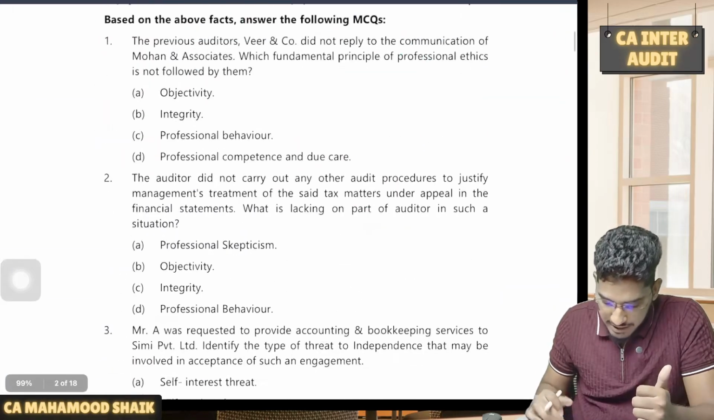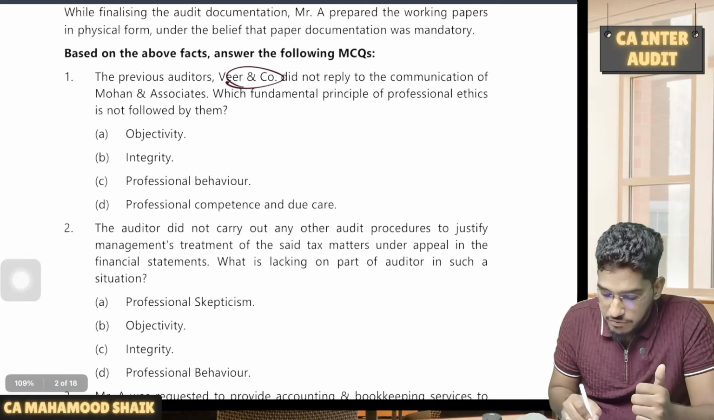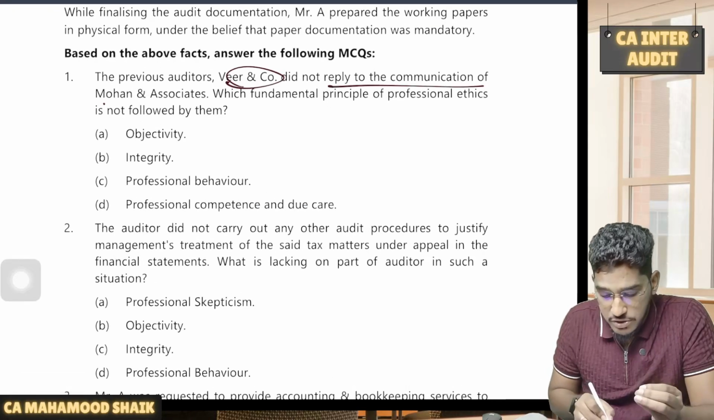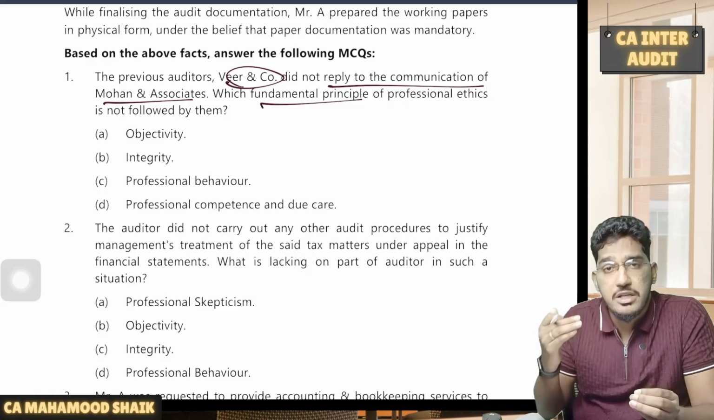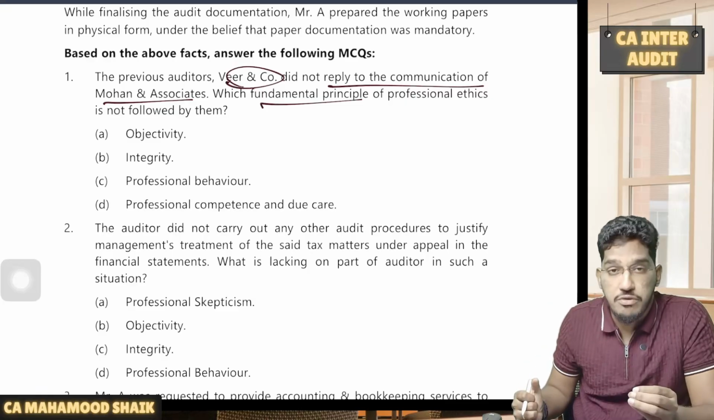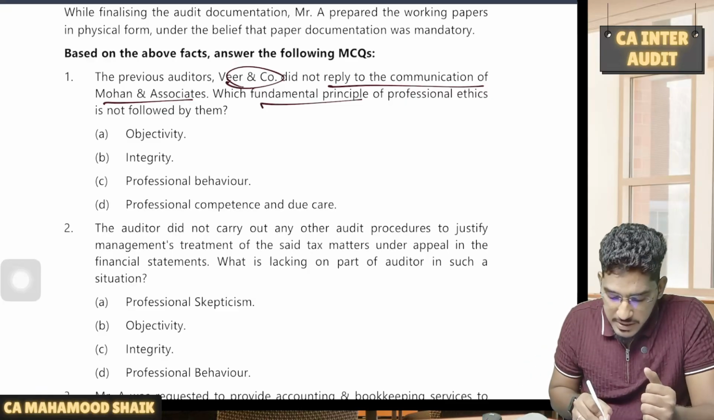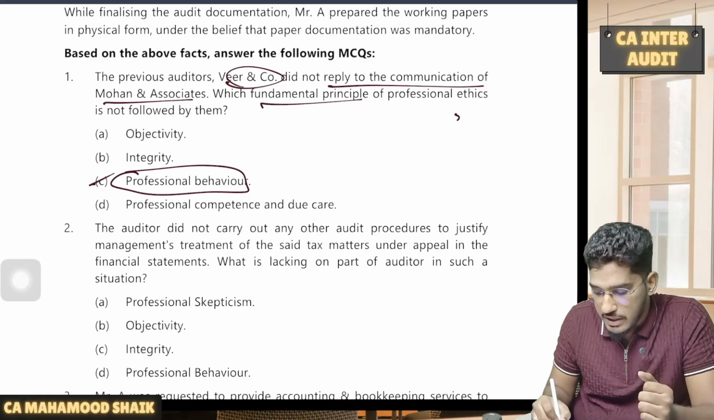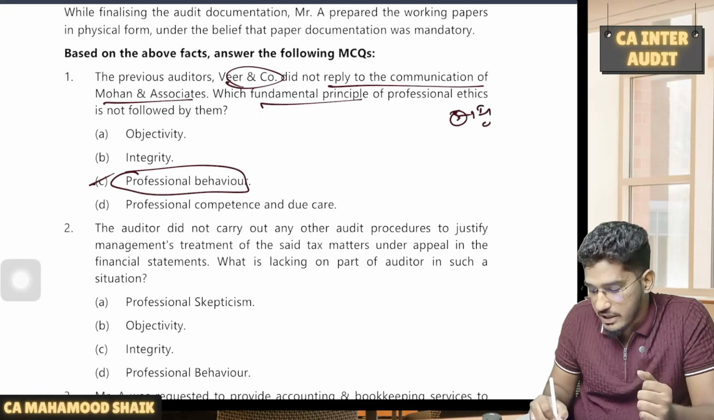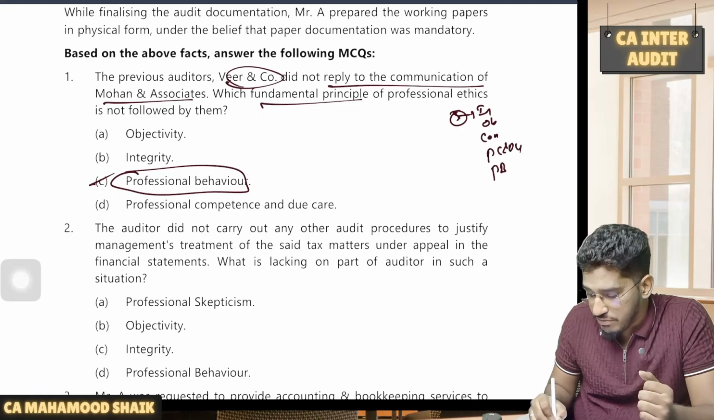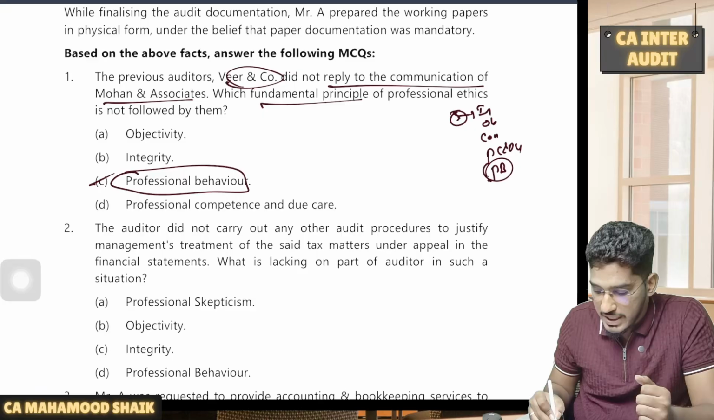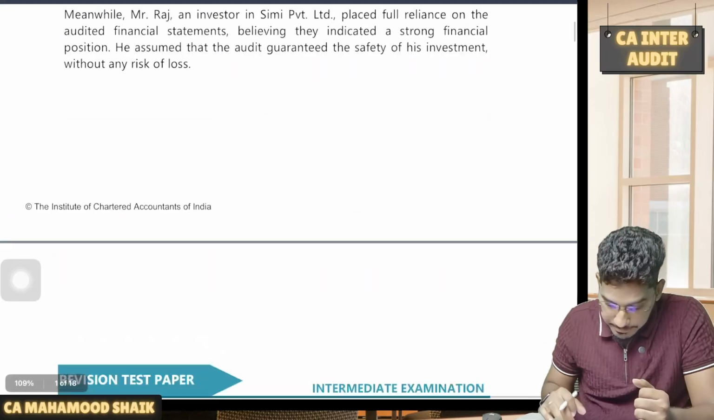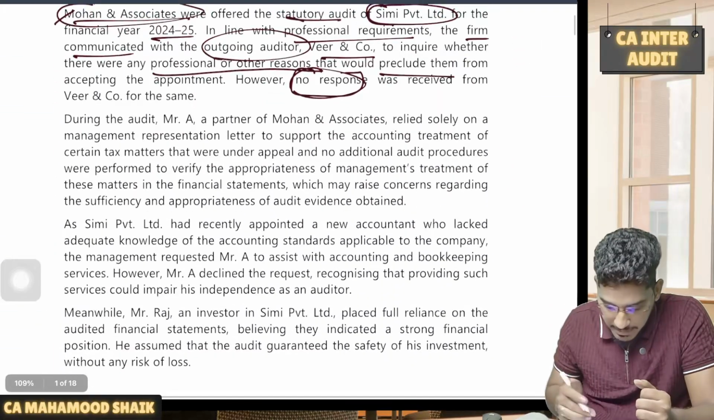So now out of this, they have one question. The previous auditor, Veer & Co, did not reply to the communication of Mohan and Associates, so which fundamental principle of professional ethics is not followed by them? Tell me, which fundamental principle has been violated? Professional behavior has been violated here. As you all are aware, we have 5 ethical requirements: integrity, objectivity, confidentiality, professional competence and due care, and the other one is professional behavior. In the given case, what is violated? Professional behavior is violated.